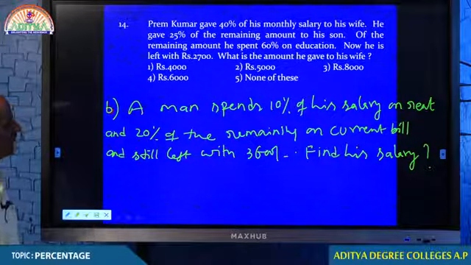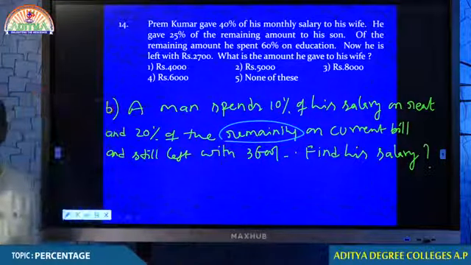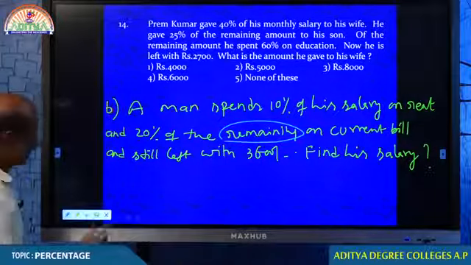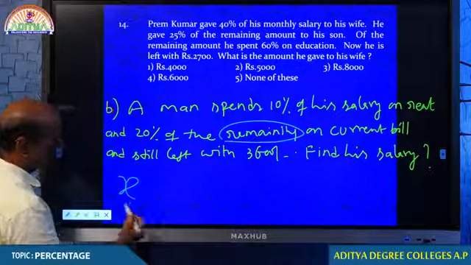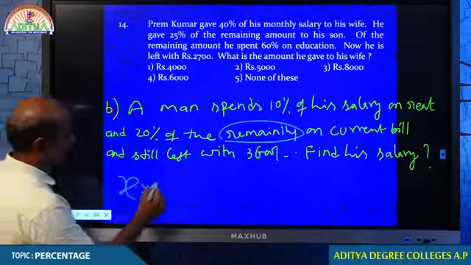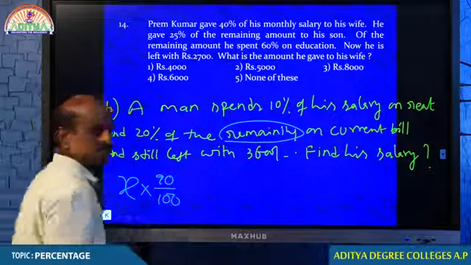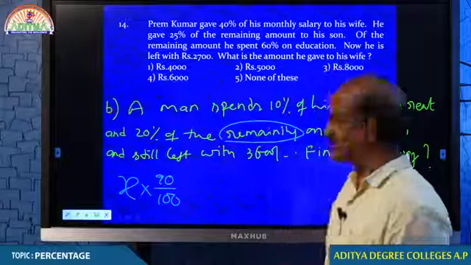Yeah. So whenever the concept of remaining is given, you cannot add 10% and 20% straight away, no. So in this case, you have to consider your actual salary as X. After spending 10%, 90% must be remaining. Well done students.